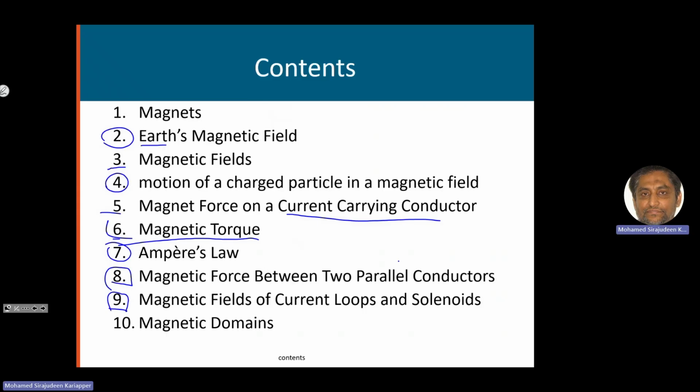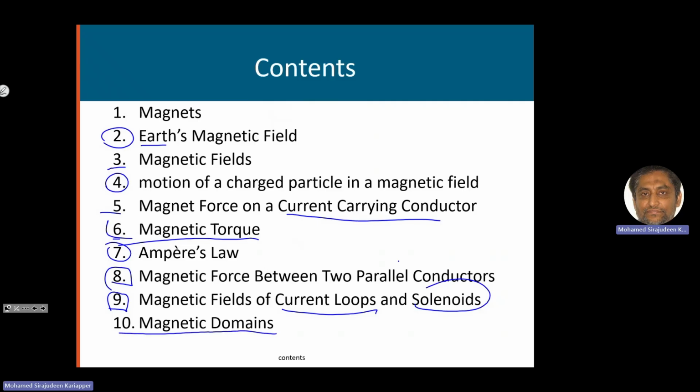Number 9, we will see the magnetic field generated by current loops. A wire loop which has a current inside it will have a magnetic field due to this current. A solenoid is when you have more than one loop, like a spring. We have wires wound like a spiral, that is called a solenoid, and from that we can have a magnetic field.